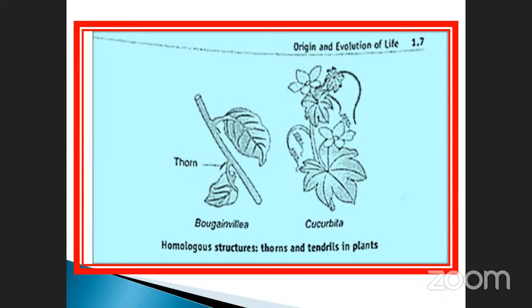Homologous structures: thorns and the tendril in plants. See here, the bougainvillea is a plant where the axillary bud is modified in the form of thorn. What is the use of it? It may be protection from the predators. The same thing in cucurbita: there is an axillary bud, and the axillary bud is modified in the form of tendrils. Okay, these are the two things. This one is for protection, this one for the support. So both are the same organs, but different functions. Okay, that is very, very important.